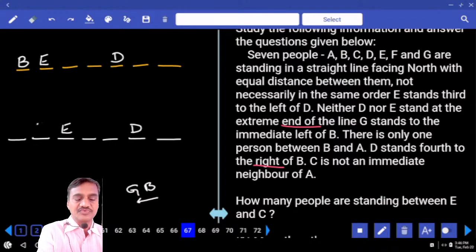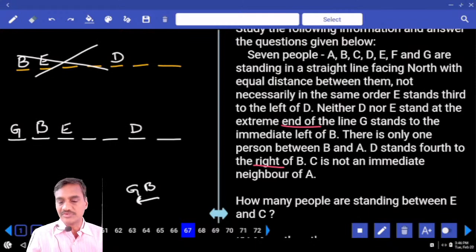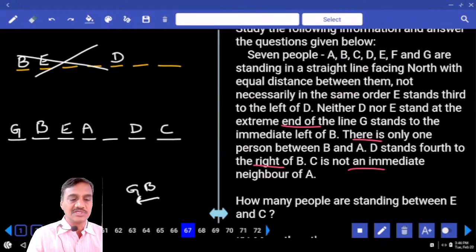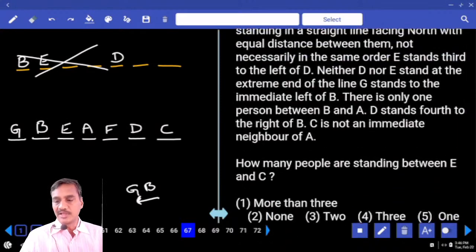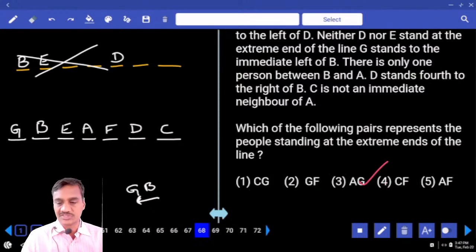Now here D stands fourth to the right of B, B is here. G is to the immediate left of B. In this case, G is here. And here, G being to the immediate left of B is not possible at all. So it's only one possibility we have. In between B and A there is exactly one person. B is here, A is here. And C is not an immediate neighbor of A, C is at this place. Then who is the person left here? F. And F must be in between A and D. Then how many people are standing in between C and E? In between C and E there are exactly 3 people, and 3 is given in choice 4, question 67.